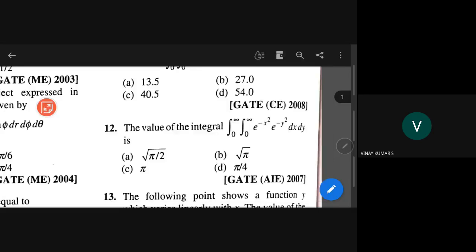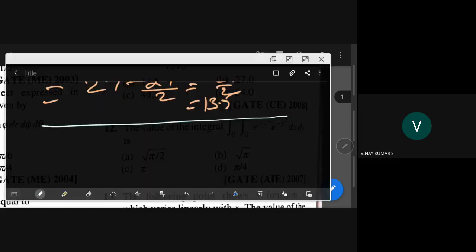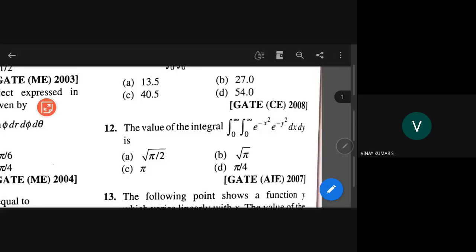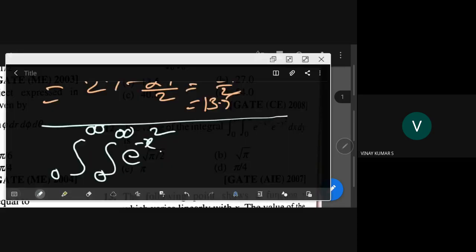What is the next problem here? The integral from 0 to infinity of e power minus x square minus y square dx dy. So here we need to evaluate the integral from 0 to infinity of e power minus x square, e power minus y square, dx dy. This is what he has given.